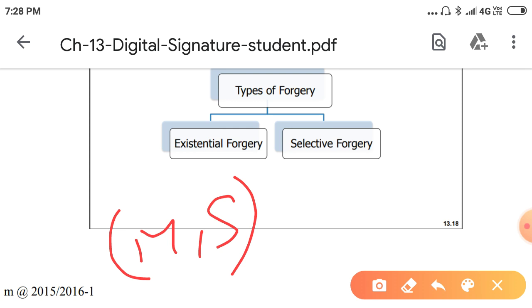Thank you. So in this section, we discussed what the digital signature is, why we need it, the process of the digital signature, the keys needed for the digital signature, attacks on the digital signature, and types of forgery. In the next video, we are going to discuss the digital signature schemes, how many schemes there are. Thank you.